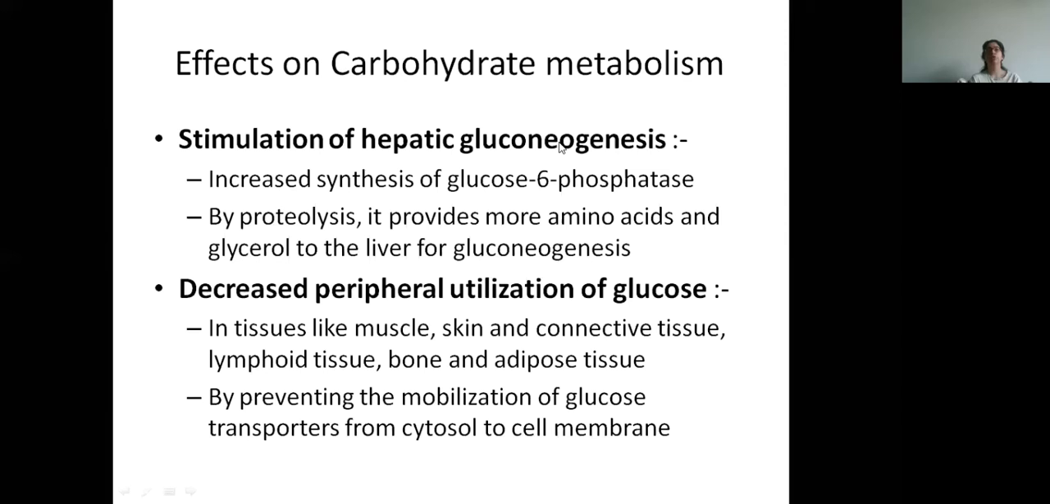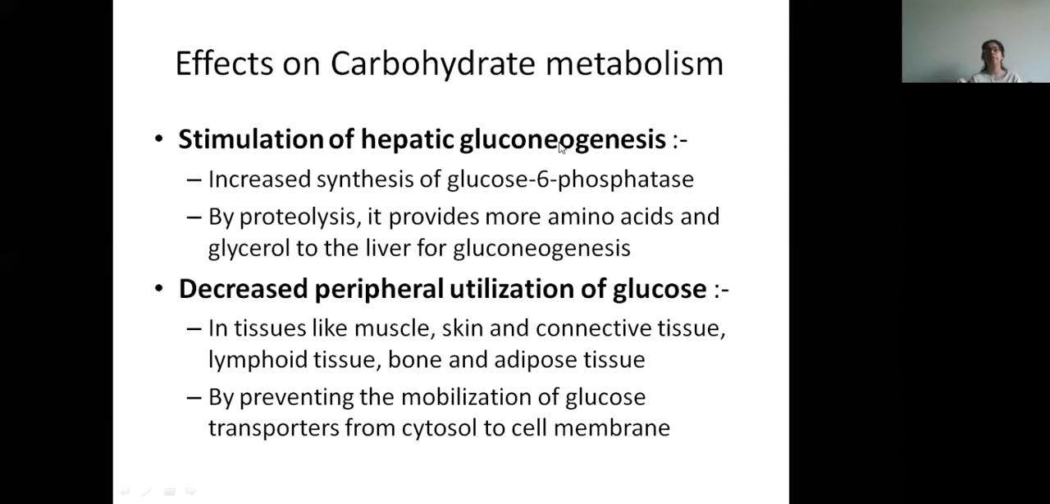Then it also causes proteolysis. It provides amino acids and glycerol to the liver for gluconeogenesis. Then there is decreased peripheral utilization of glucose. That is, it has to raise the glucose level in the plasma. So it reduces the glucose utilization by other tissues like muscle, skin and connective tissue. Because if these tissues utilize glucose, then the plasma level of glucose will fall. And its main purpose is to increase the level of glucose.